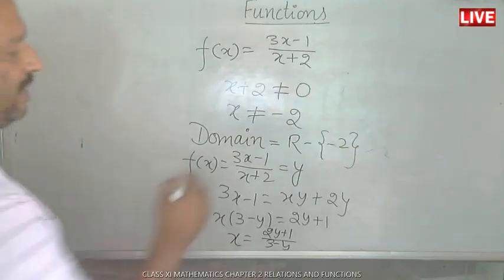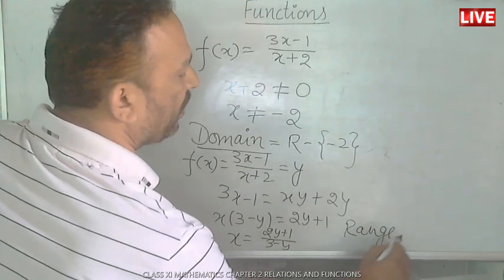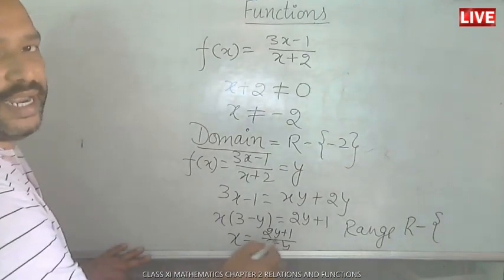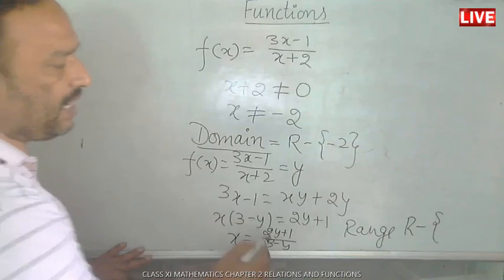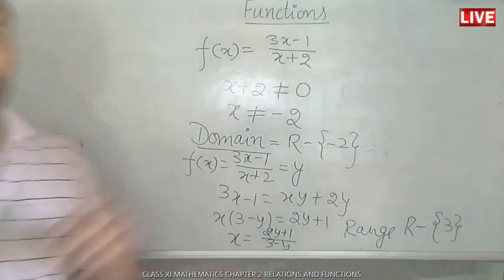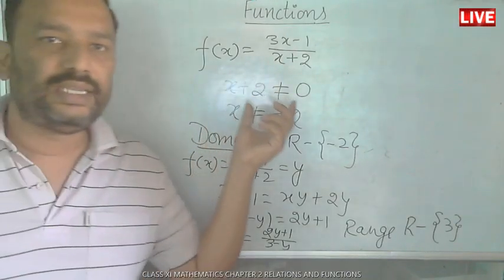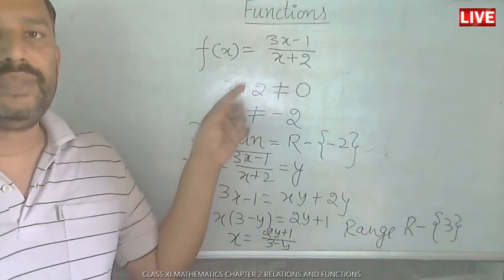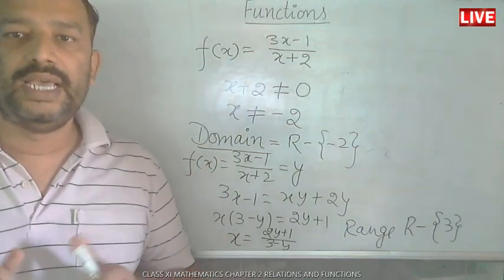So the range of this function will be all real numbers except those for which the denominator is 0. For which is it 0? y equal to 3 gives us the denominator as 0. So R minus {3}. By this way you can find the domain and range of functions related to rational functions, something upon something. You have to keep only one thing in mind, that the denominator must not be 0.